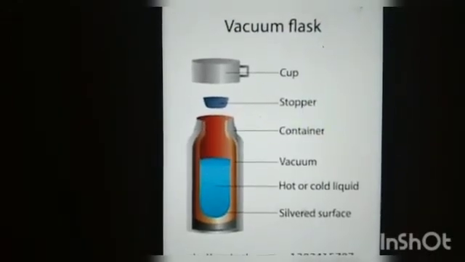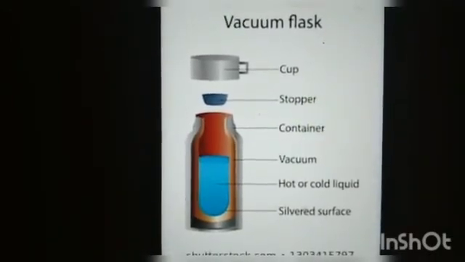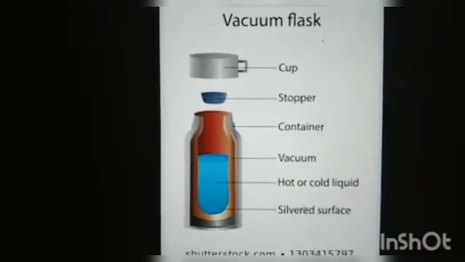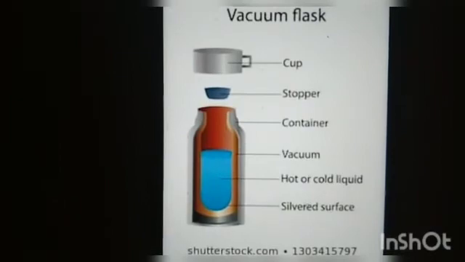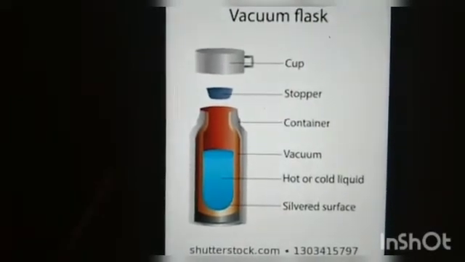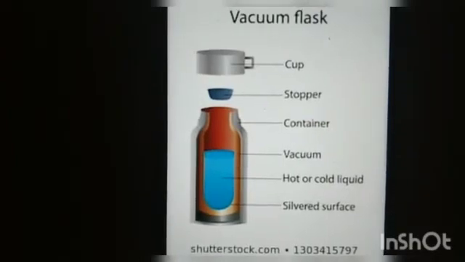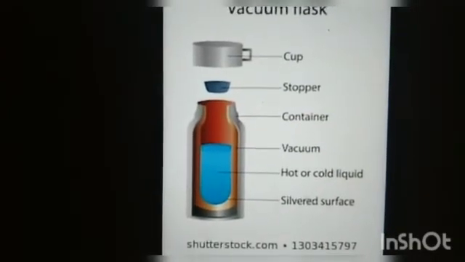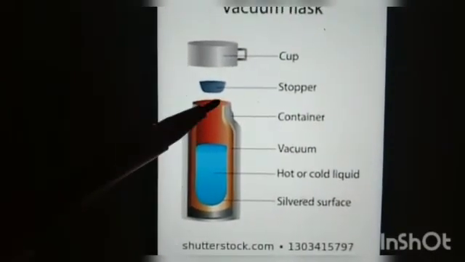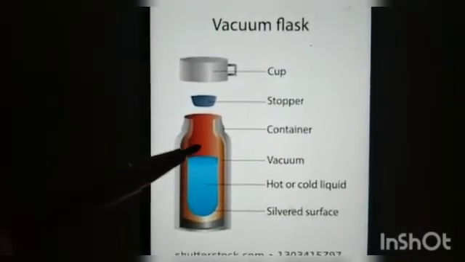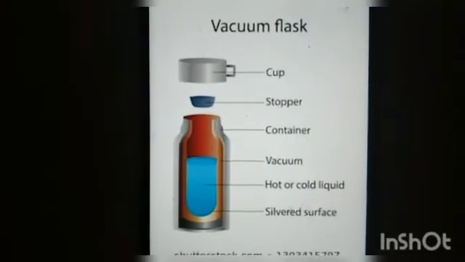The walls are silvered and the vessel is put in a metallic case and separated by some plastic support. The mouth of the vessel is closed by a cap made of an insulating material like plastic. This insulating material will not transfer heat from one end to the other, or from one object to the other.